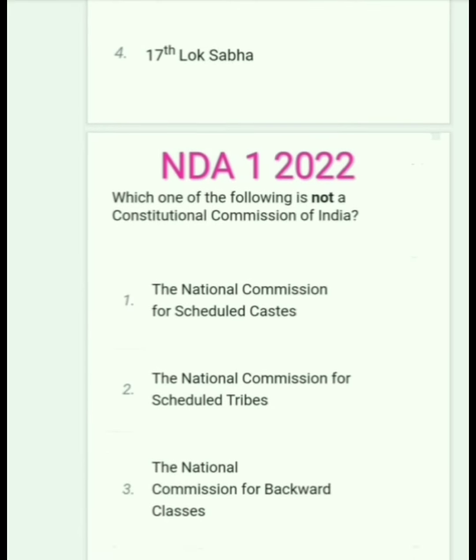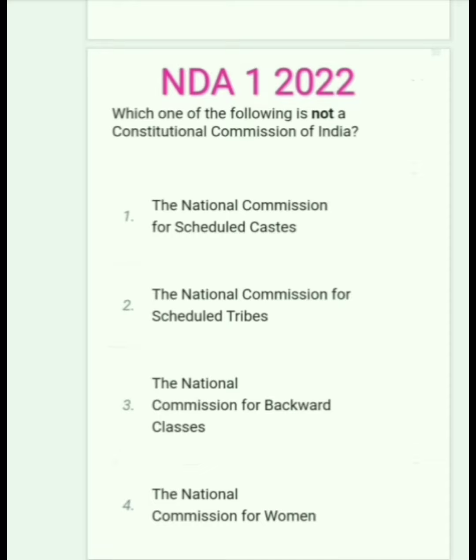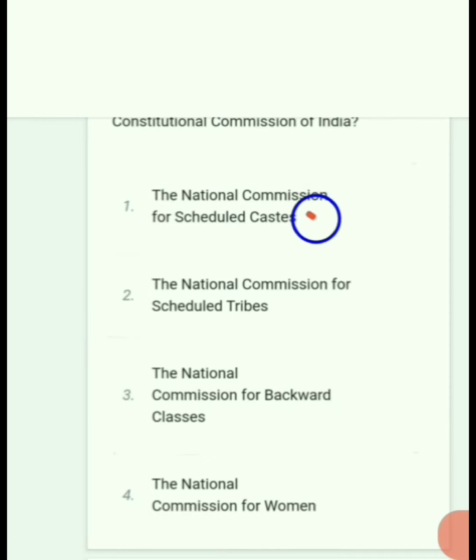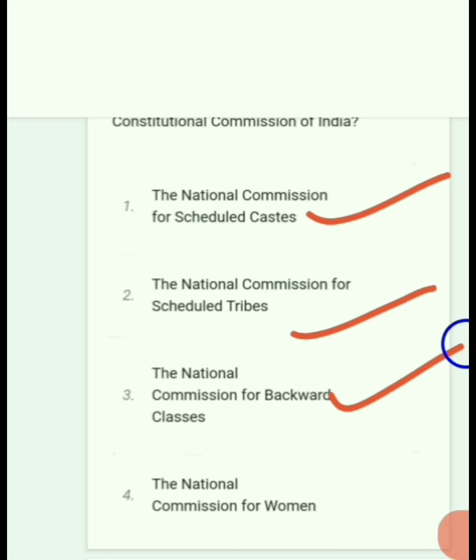Which of the following is not a constitutional commission of India? National Commission for Scheduled Castes is a constitutional body. National Commission for Scheduled Tribes is a constitutional body. National Commission for Backward Classes or OBC, it is correct. The National Commission for Women is not. So correct is option 4. Next question.